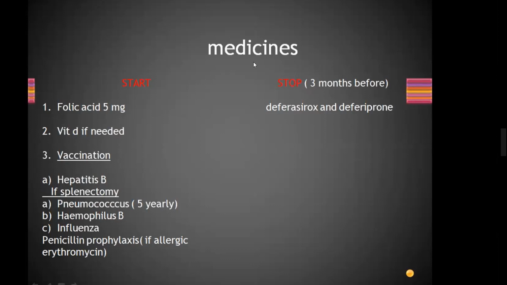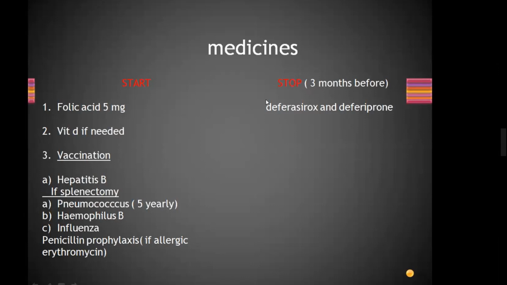Okay, so medicines. Whom have I told to write medicines? Tania, are you there? Can you see this slide? I have written which medicines need to be started and which medicines need to be stopped.